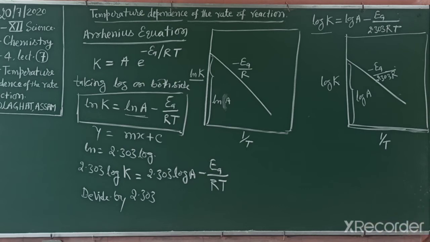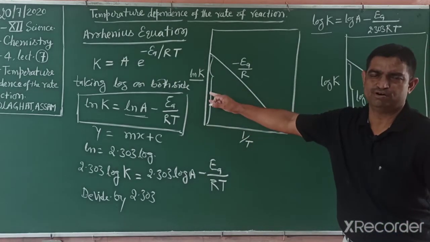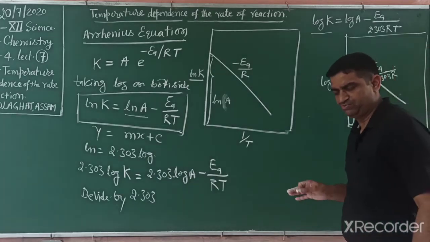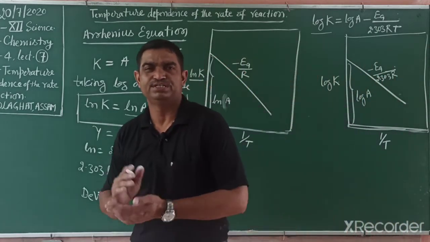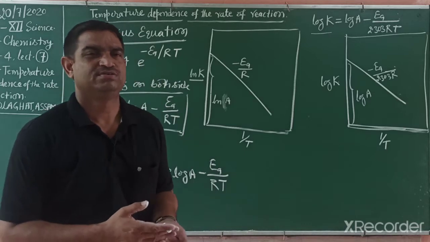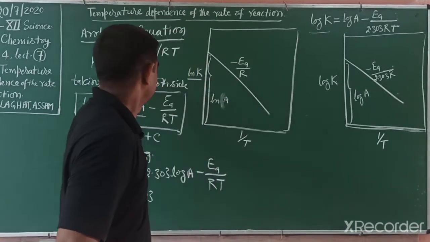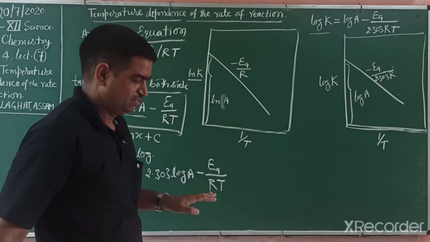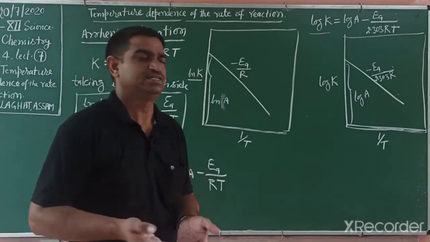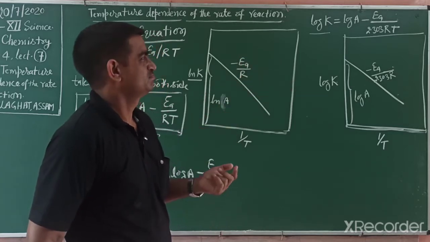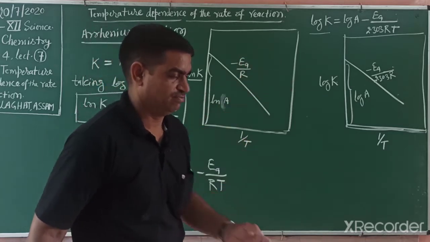So students, these graphs come many times in exam. This is the Arrhenius equation in log base 10 form, earlier in natural log form. Now we find out what happens if temperature increases or decreases, because the rate constant depends on temperature.